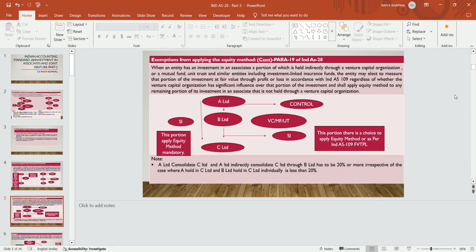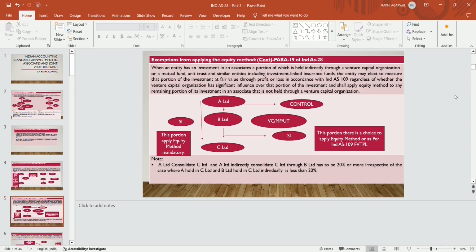There is no exemption because A Limited is not a venture capital organization. So whatever A Limited holds directly in C Limited, for that portion it will apply the equity method as mandatory as per Ind AS 28. But through the subsidiary, because in this case the subsidiary is a venture capital organization, exemption is given to B Limited on that portion which is indirectly held through the subsidiary, which is B Limited and which is also a venture capital organization.